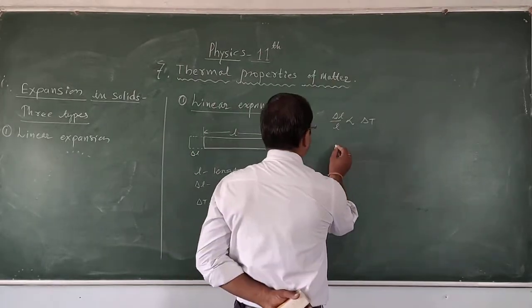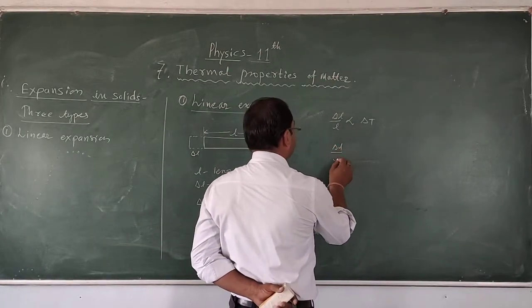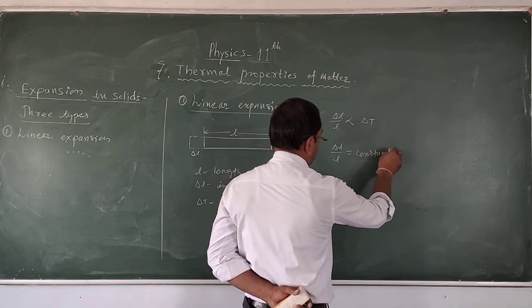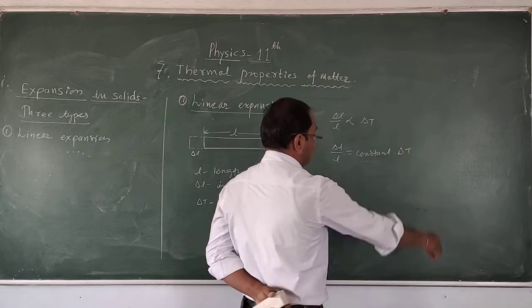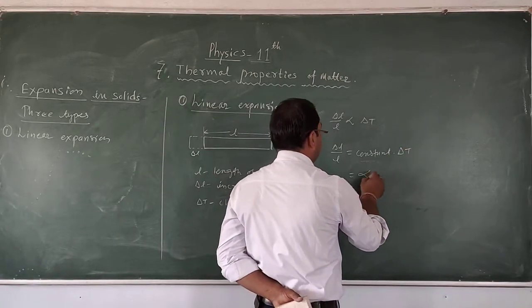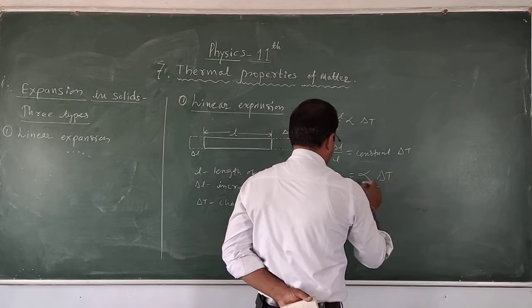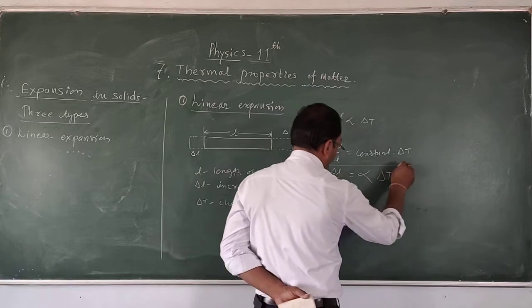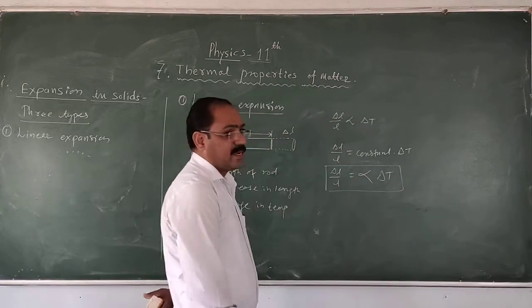So delta L upon L is equal to some constant into delta T, the change in temperature. This constant is given a name, alpha. Therefore delta L upon L is equal to alpha into delta T.